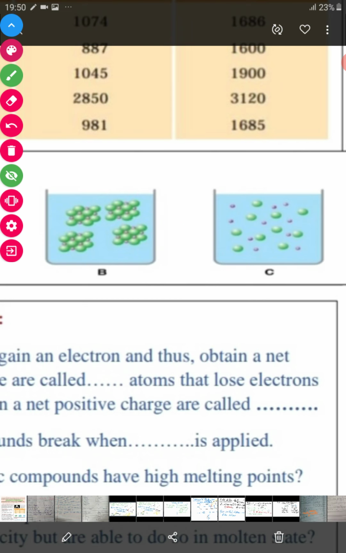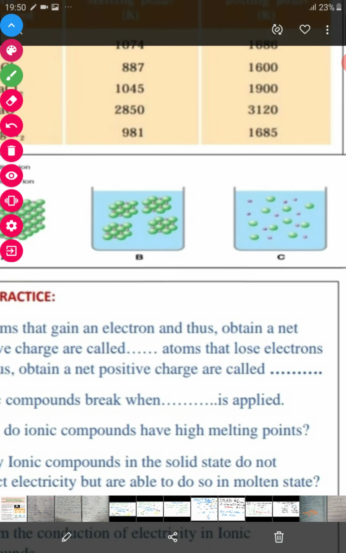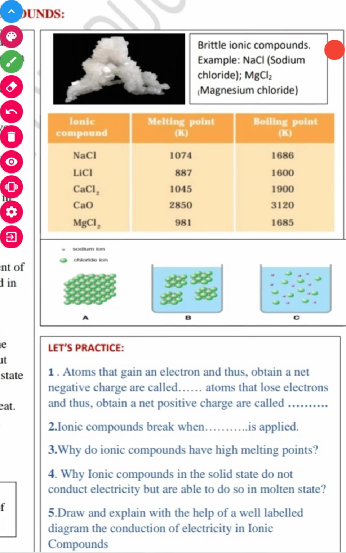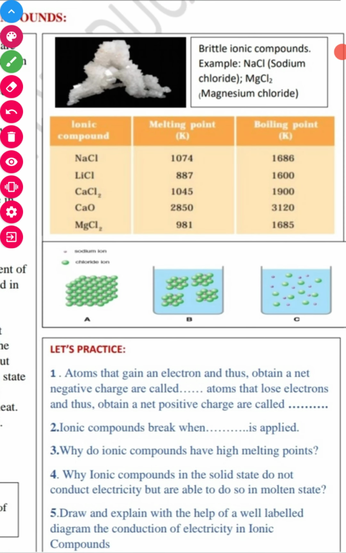See, we have: first, an atom that gains an electron and thus obtains a net negative charge. I want the answer from your side. What is the answer of this question? This is called what?